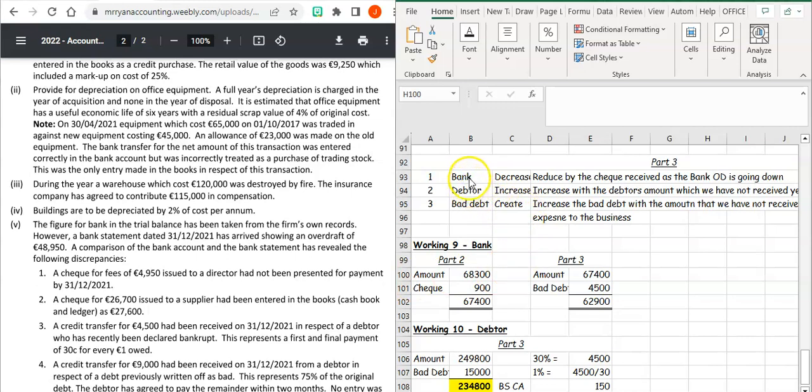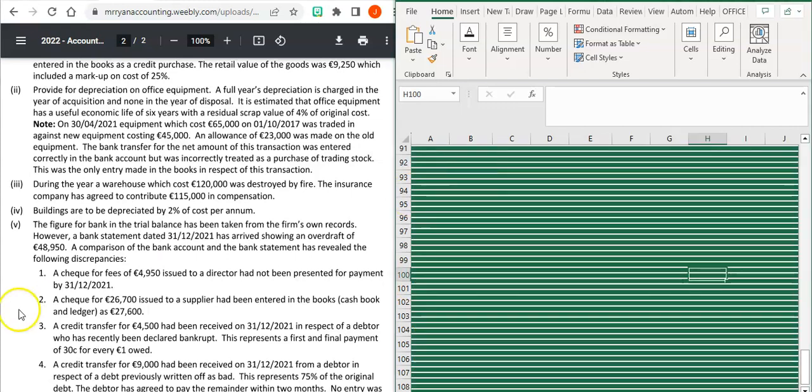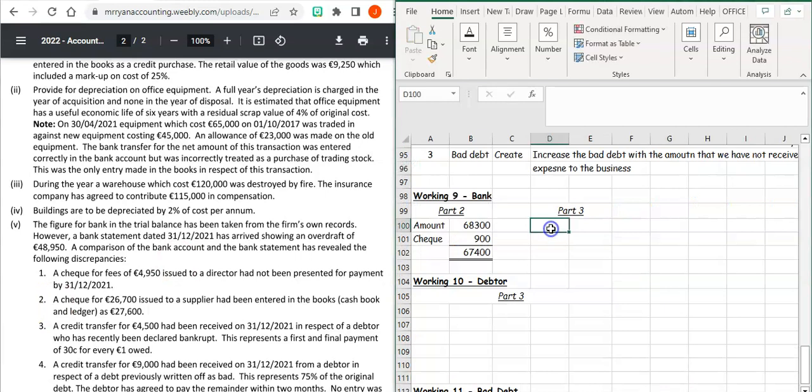So with this then, your bank is going to decrease by 4,500. So the bank, you've got adjustment already, 6,740. Then we've got your bad debt that we received. So we received 4,500. So because this is a bank overdraft, it means your bank's going to go down by 4,500. Then we've got our debtors. Need to find out what is the 100%. So 30%.